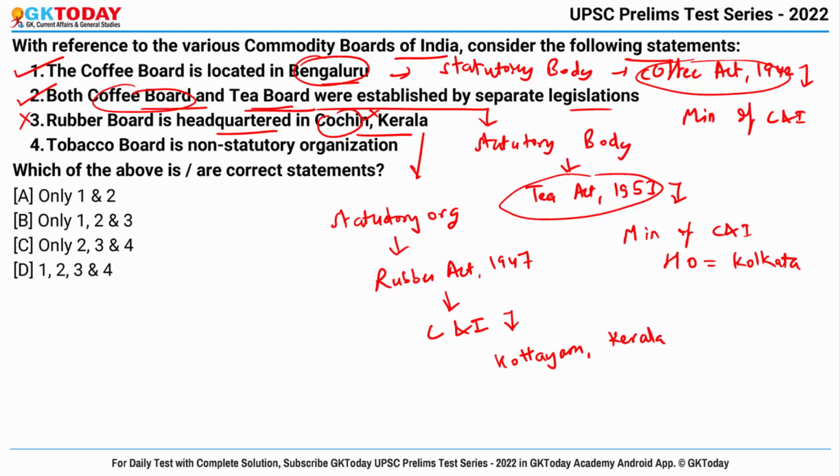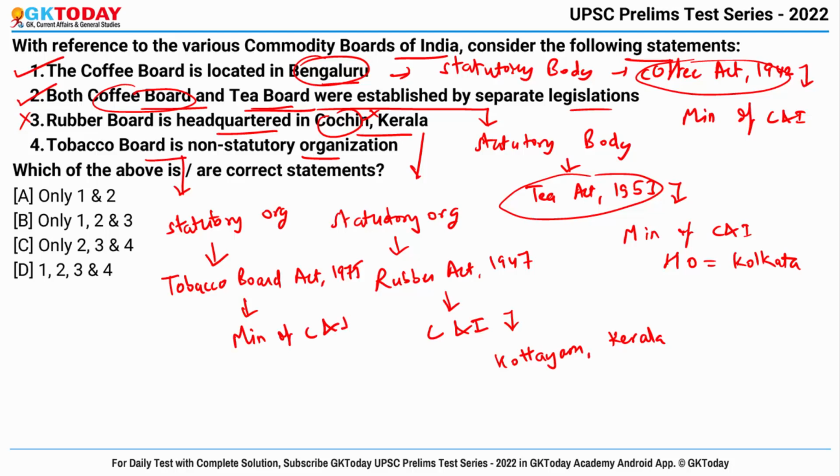And last statement says, Tobacco Board is a non-statutory organization. No, Tobacco Board is also a statutory organization, and it was constituted under the Tobacco Board Act of 1975, and it also functions under Ministry of Commerce and Industry, and the headquarters lies in Guntur, Andhra Pradesh. Okay, so this is also wrong, and correct answer becomes only 1 and 2.